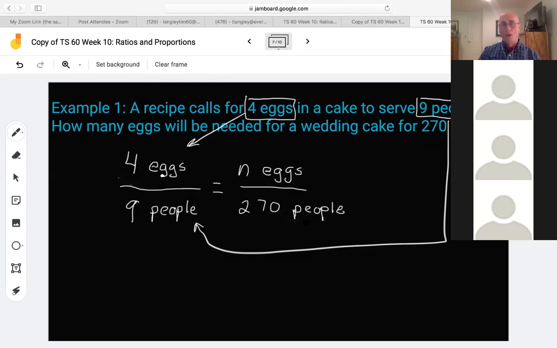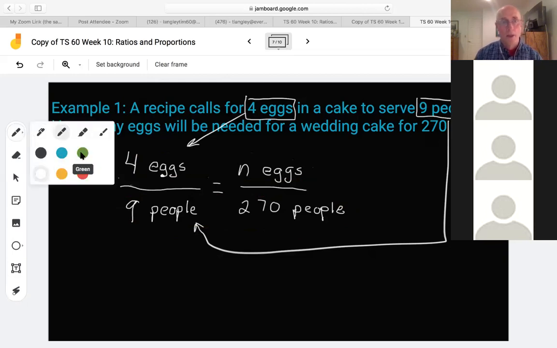Notice that I've got my people and my people side by side, right next to each other. And I've got my eggs and my eggs side by side, keeping them in the ratios so it's consistent. Am I ready to solve my problem now? Yep, I'm definitely ready now.